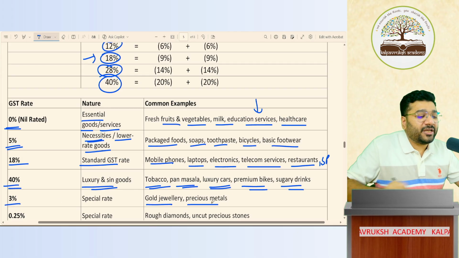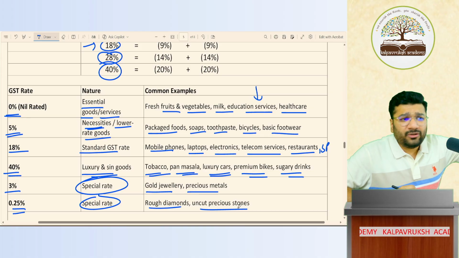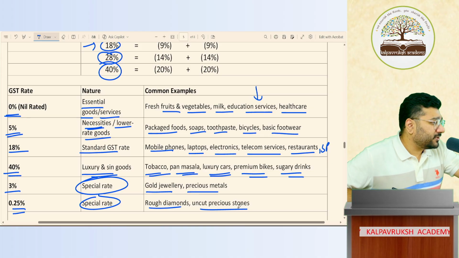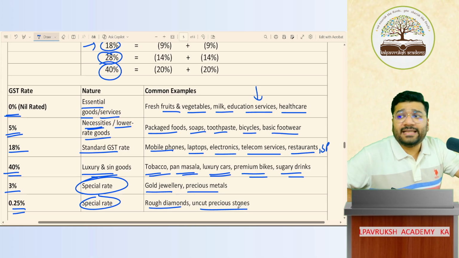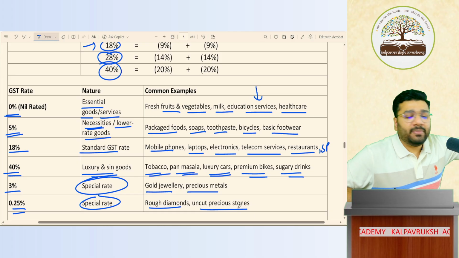3% for gold jewelry, precious metal. 0.25% is a special rate; these both are rough diamond, uncut precious stone. So do we all need to remember all this? No. This is for your knowledge. As far as your examination is concerned, in the question they will give you the rate. You need not learn the rates by heart, but I'm just telling you the background behind the rates.